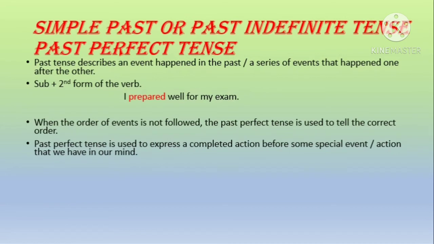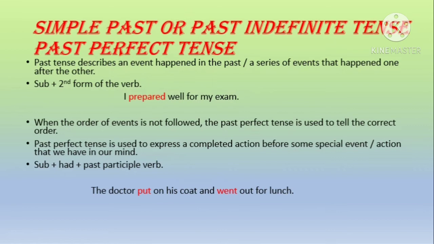When the order of events is not followed, past perfect tense is used to tell the correct order. Past perfect tense is used to express a completed action before some special event or action that we have in our mind. It is used to express a completed action before another past action. So the structure is subject plus we always use the auxiliary verb had plus the V3 form of the verb, that is the past participle form of the verb.